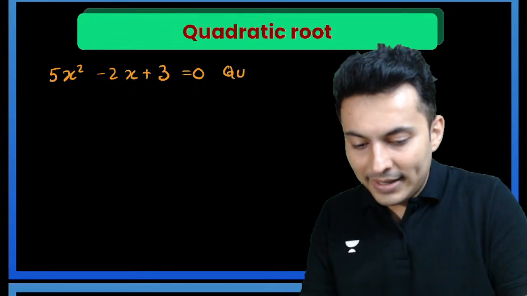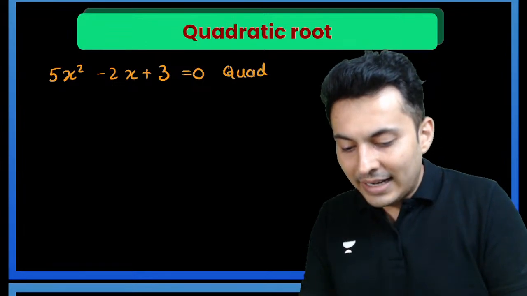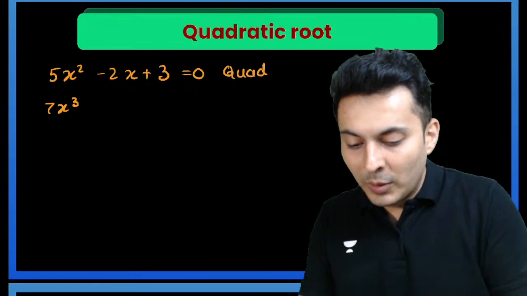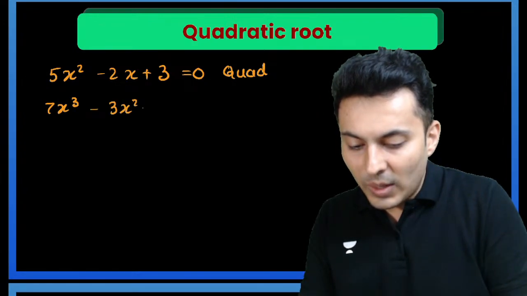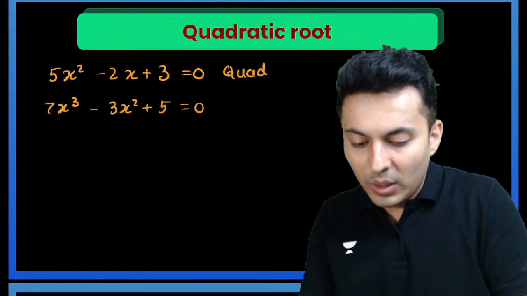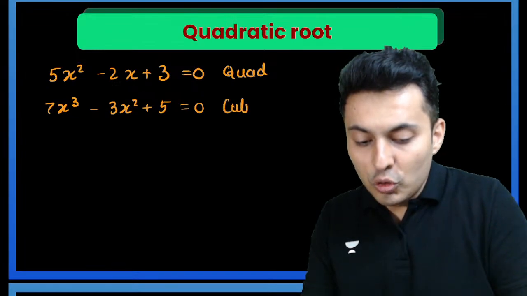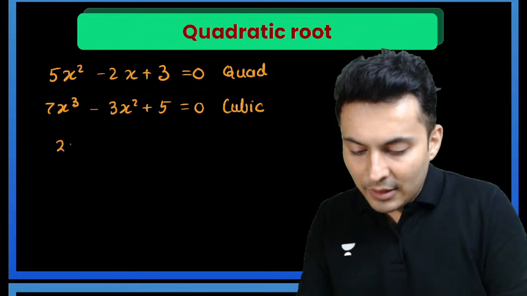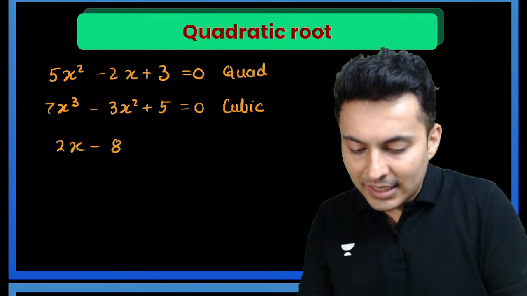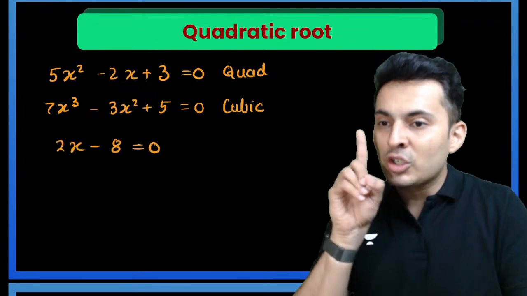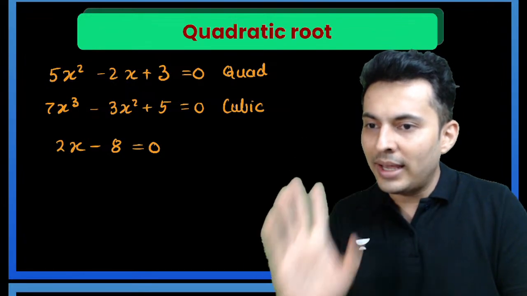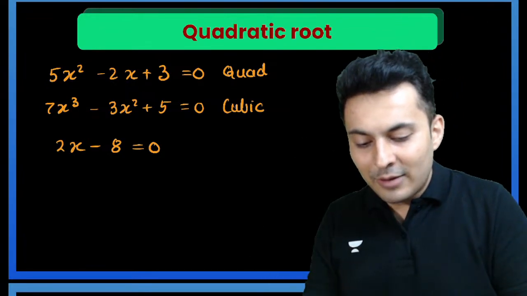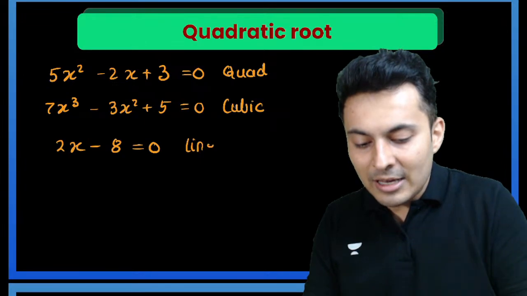If I write 7x cube minus 3x square plus 5 is equal to 0, then that is a cubic equation. If I write, let's say, 2x minus 8 is equal to 0, there is no square term, therefore it is a linear equation.